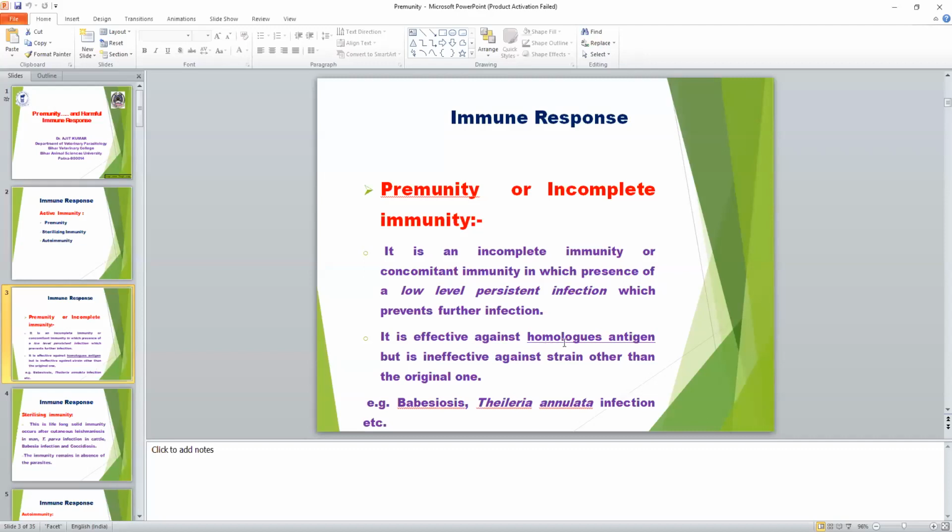Pre-immunity is active against the homologous antigen, but is ineffective against a strain other than the original one. Means if the same parasite, the homologous strain, tries to enter the host, the immunity will stop it, but if it is another strain of the parasite, pre-immunity does not work against it. So pre-immunity is against the homologous antigen, meaning the parasite present in low number inside the host, with the same antigen which will enter inside the host.